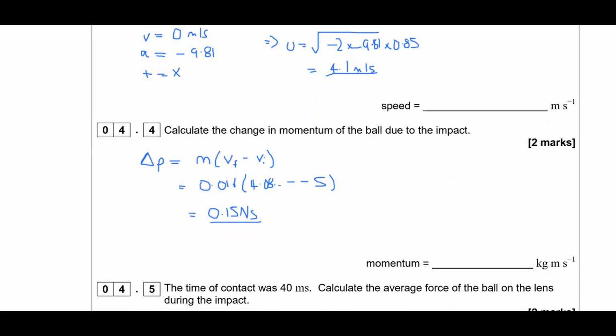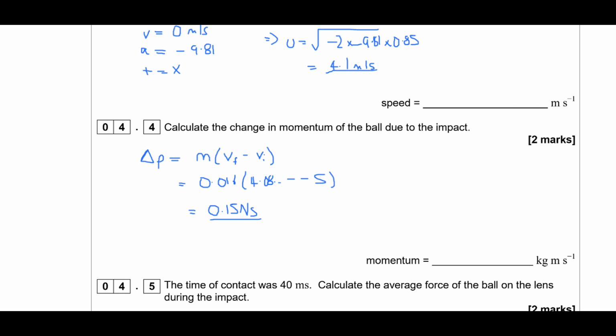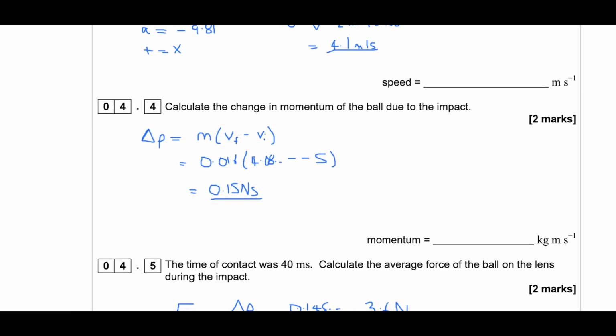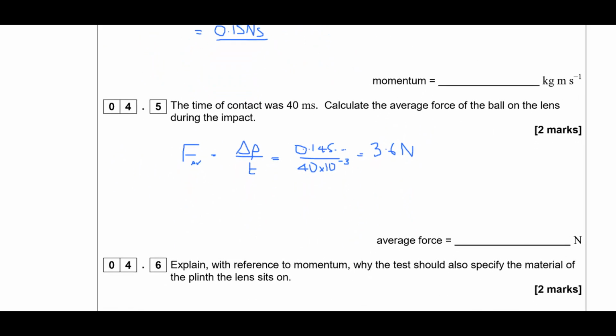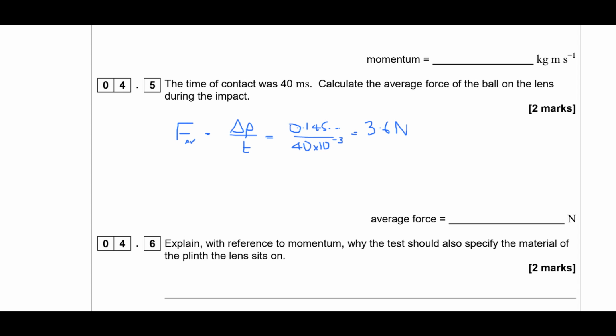Then if we want the change in momentum, we essentially need the final momentum minus the initial momentum, but remembering momentum has direction, so the sign is important. So the final momentum is going to be the one we've just calculated, velocity after the collision. The velocity going in is 5, but downwards, so it's actually -5. So effectively we end up adding the two velocities together, times by the mass, giving us this change in momentum. And then if we've got a contact time of 40 milliseconds, we want the average force. So the average force is going to be the change in momentum divided by the time over which that change occurred. So change in momentum divided by the time in seconds gives you 3.6 newtons.